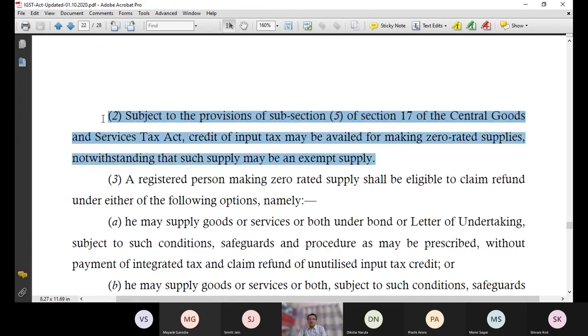Subject to the provisions of subsection 5 of section 17 of the Central Goods and Services Tax Act. I am not discussing this section 17 subsection 5 right now. I will discuss this in a separate topic, input tax credit. You keep it pending for the time being.